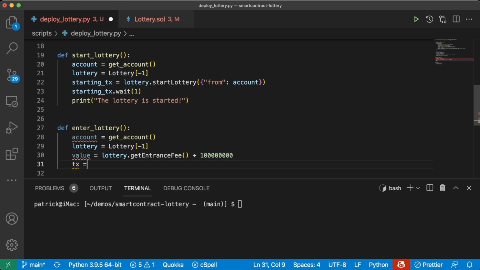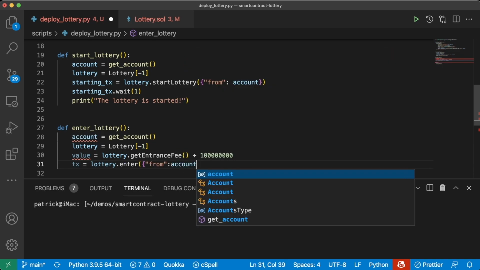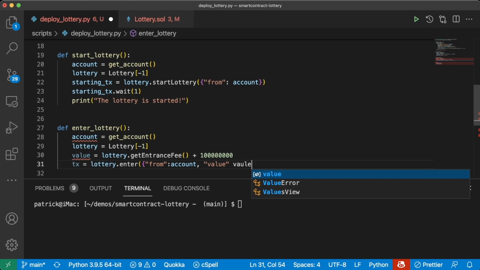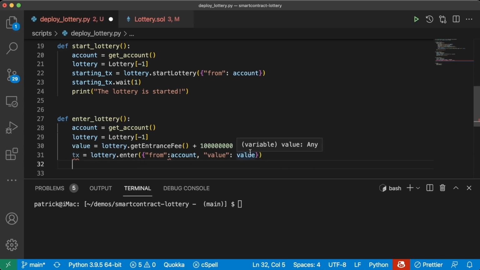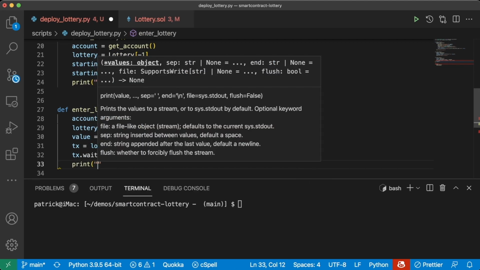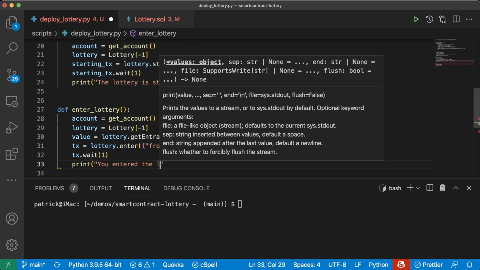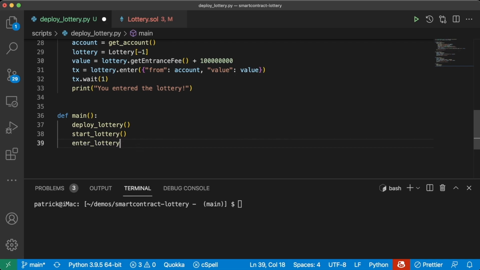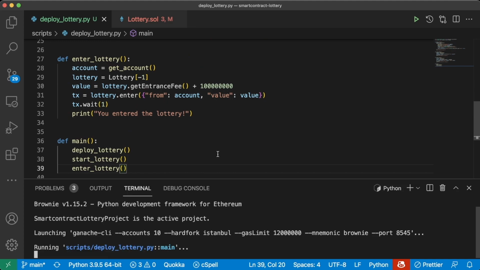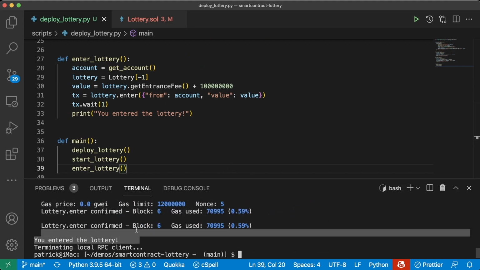Then we'll do transaction equals lottery.enter. We'll do from account. We'll send a value, which will be value. We'll do tx.wait, and then we'll print "You entered the lottery." And we'll do this enter lottery bit down here too. Enter lottery. We'll run this, see if our enter script is working appropriately. You entered the lottery, looks great.